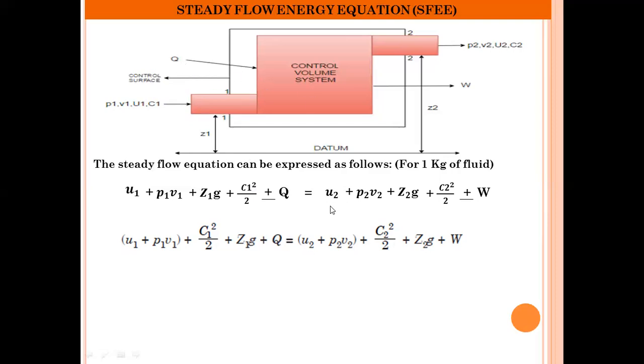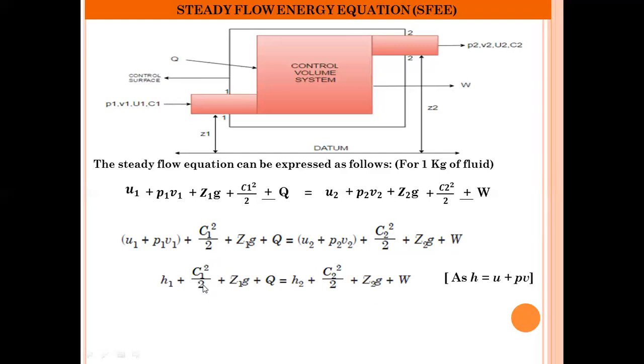This equals (U2 plus P2 V2) plus C2 square by 2 plus Z2g plus W. Again the plus sign, because the work is done by the system, that's why the sign is positive. Now we know that U1 plus P1 V1 is nothing but the enthalpy, right? Means replacing U1 plus P1 V1 as H1,